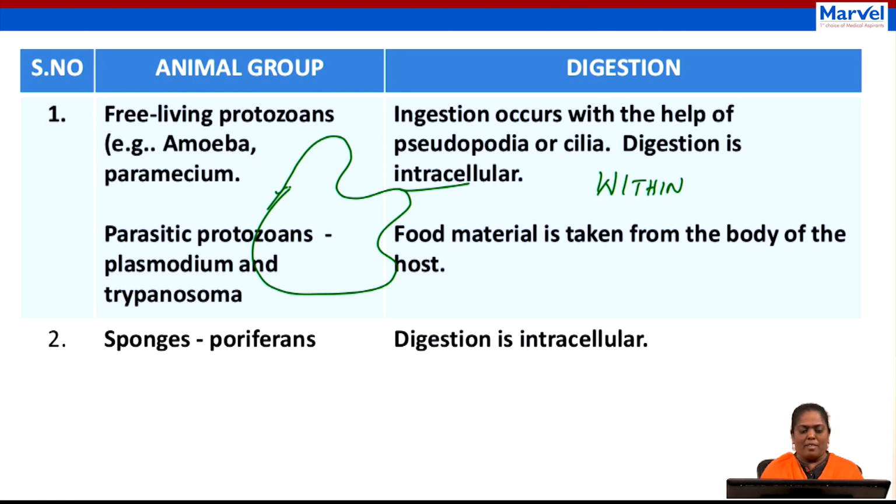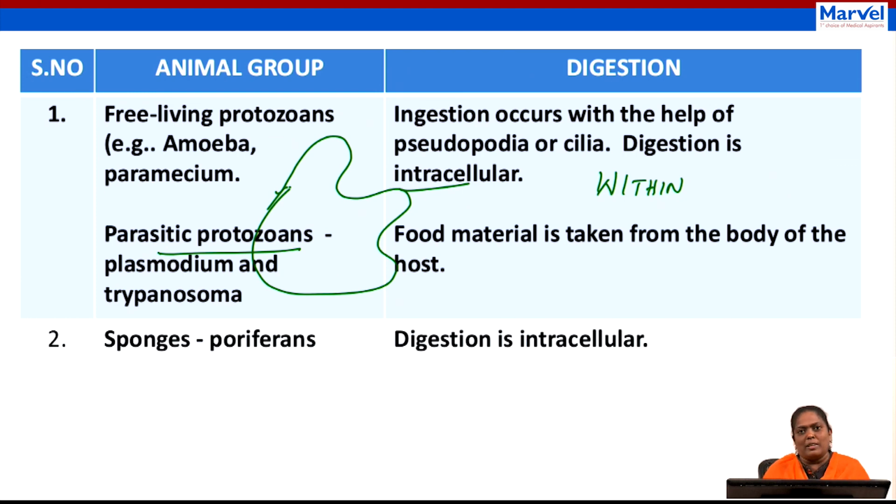Then, what about the parasitic protozoans? Everybody knows what a parasite is, isn't it? They take the food from other animals by harming them.